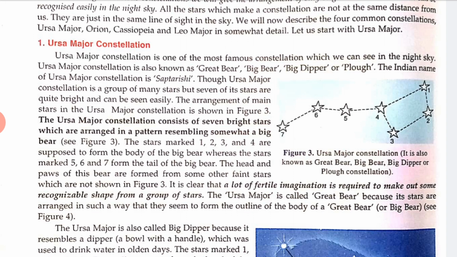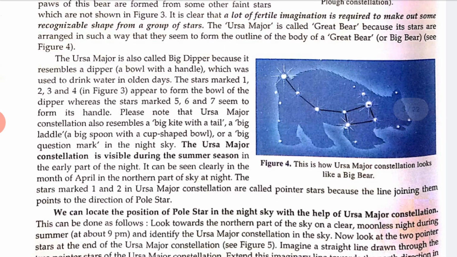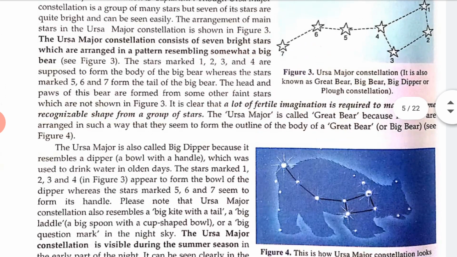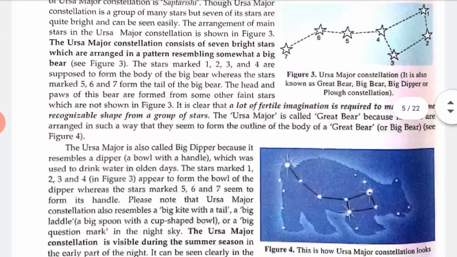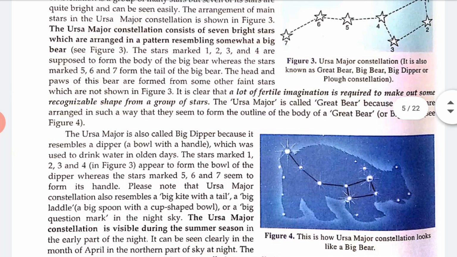Ursa Major is also called the Great Bear. Why do we call it the Great Bear? You can see in another picture, that is figure number 4. It looks like a bear. See here, figures 3 and 4. This is how the Ursa Major constellation looks like a big bear. The Ursa Major constellation is visible during the summer season in the early part of the night. So you can see it in your sky.